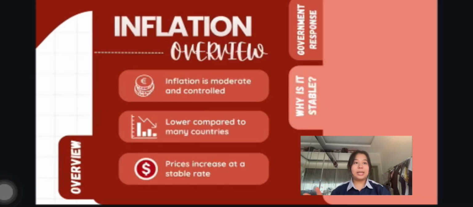This slide explains the overview of inflation. Inflation is considered stable when price increases are moderate and controlled. Compared to countries with very high inflation, stable inflation helps maintain economic confidence and supports businesses' activities. Prices may still increase, but they rise at a steady and manageable rate. This allows consumers and businesses to plan their spending, saving, and investment more effectively.